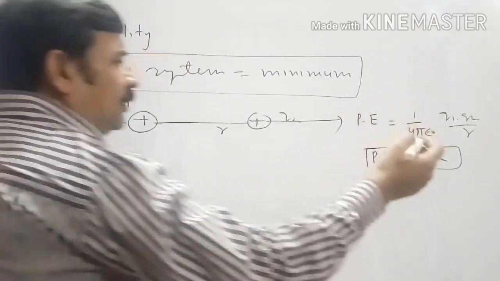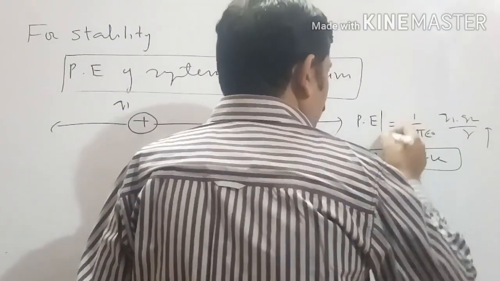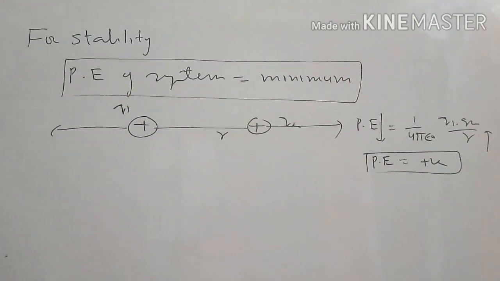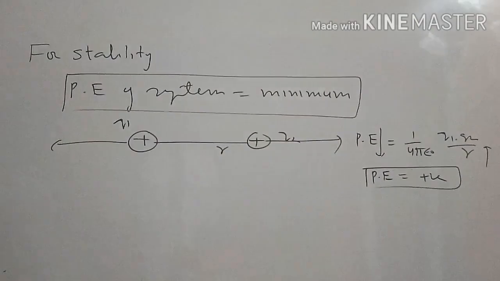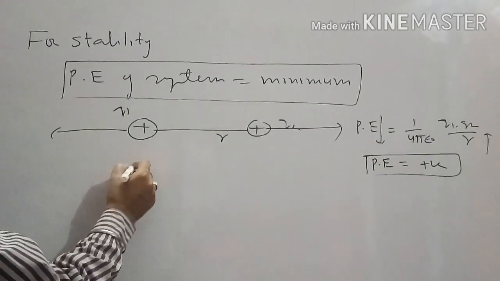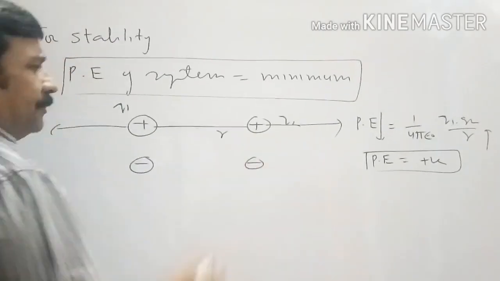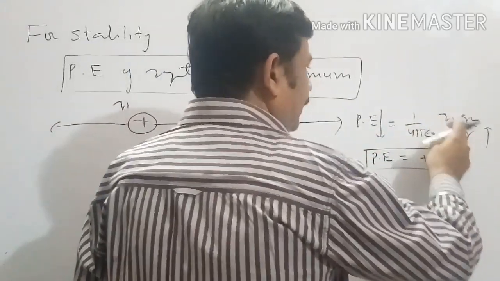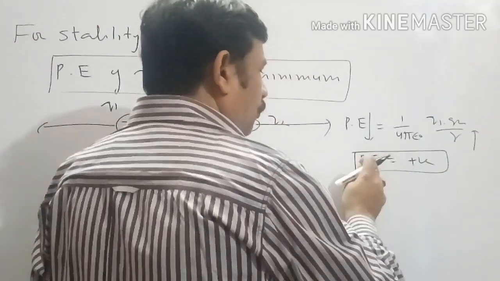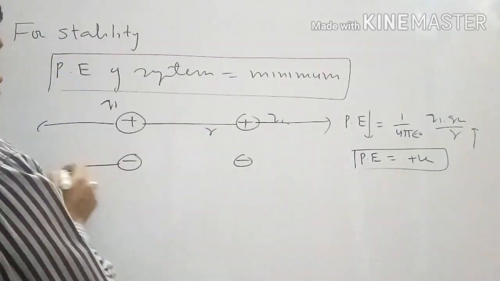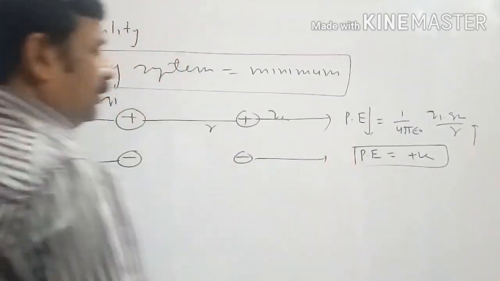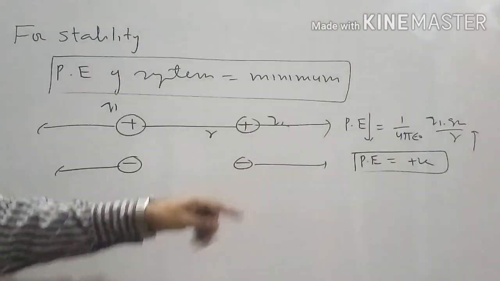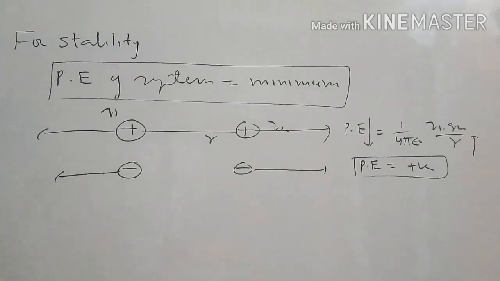As they move away, R increases, so potential energy decreases. It is the cause of repulsive force developed between two same nature charges. If we take two charges of negative nature, here q1 will be negative sign, q2 will be negative sign, again product will be positive, so potential will be positive. What happens? To minimize potential energy, they repel each other, because R increases, potential decreases, stability increases.